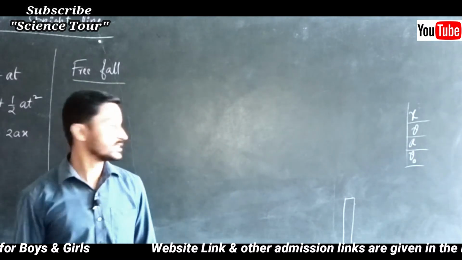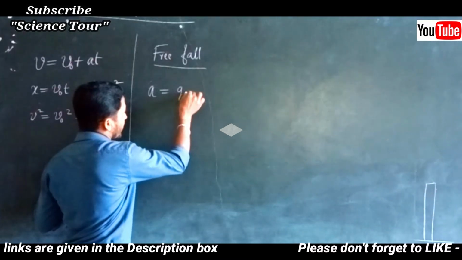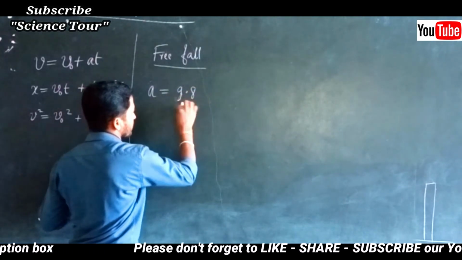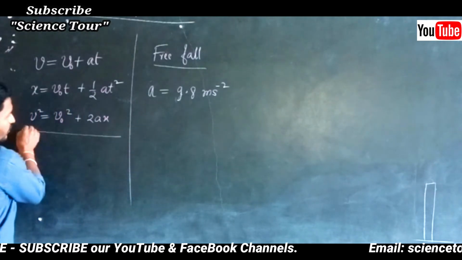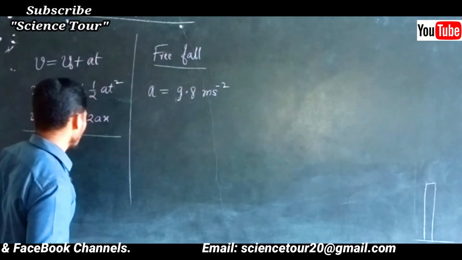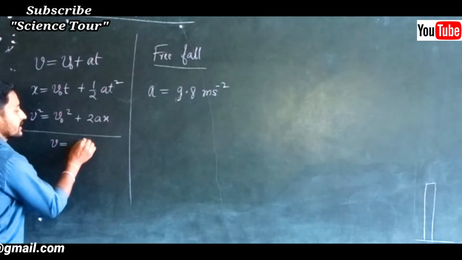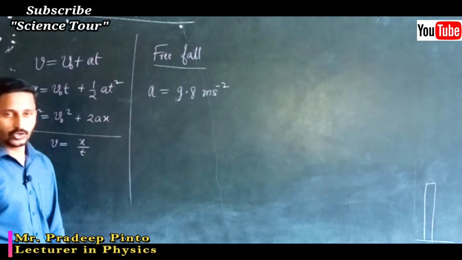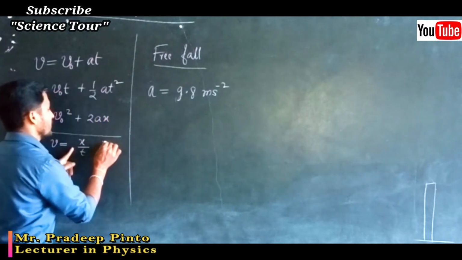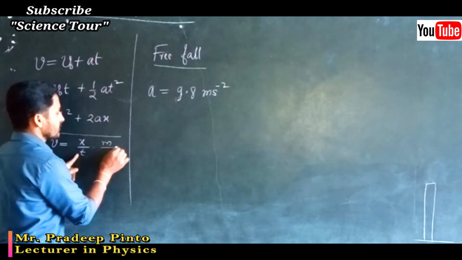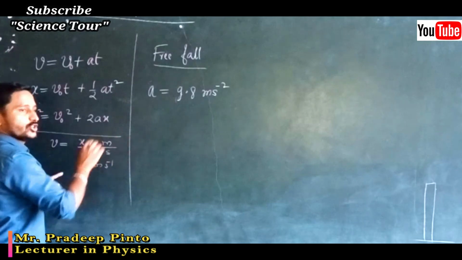That acceleration is found to be a equal to 9.8 meter per second square. We already talked about how to write down the units. Once again, velocity means displacement by time. What is the SI unit of displacement? Length, that is meter. What is the SI unit of time? That is second. So it is meter per second.